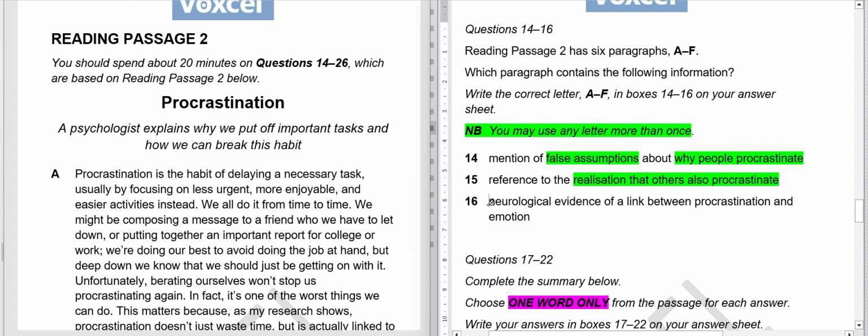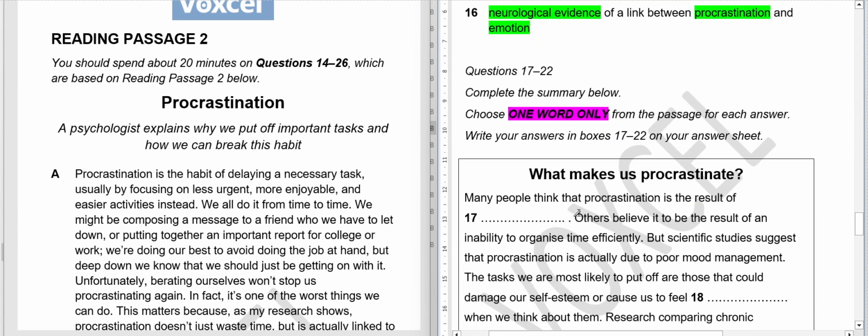So we have to find neurological evidence. So neurological evidence, basically evidence related to brain. So brain or nerves. In this particular sense, I believe it should be about brain, maybe about nerves. So something about brain or nervous system, of link between procrastination and emotion. So in whatever paragraph there is link between procrastination and our emotions like happy, sad, whatever the emotion is, we will mark that paragraph. All three questions are clear, I hope.